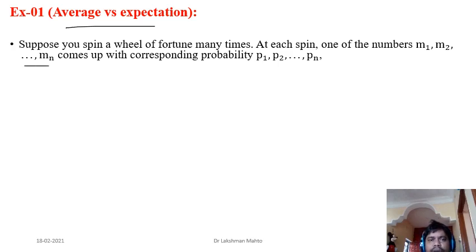You might be aware of the Wheel of Fortune, or if you visit a casino, you can see such a spinning wheel there. All of these M1, M2, M3 are reward points. Each reward point has a certain probability: M1 has probability P1, M2 has probability P2, and Mn has probability Pn likewise. So this is the spinning wheel game.